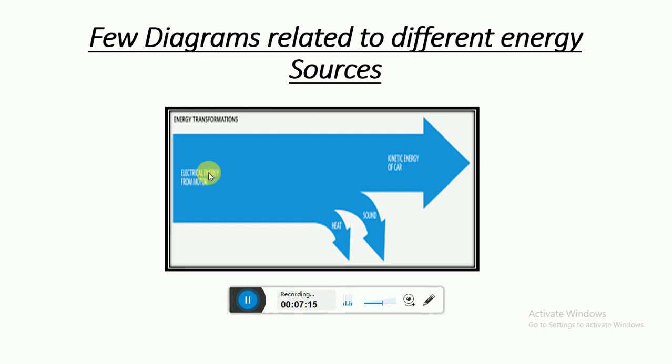That water motor also uses electrical energy, which is converted into kinetic energy, because the motor starts rotating. Along with that, it produces sound as well as heat. So this sound and heat is actually the loss of energy in this case. This is the Sankey diagram for an electric motor.